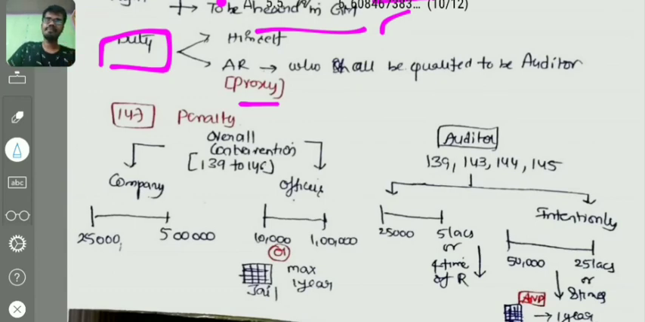What is that penalty? For the company, the minimum is 25,000 and maximum is 5 lakhs. For the officers in default, the minimum is 10,000 and max is 1 lakh, or max 1 year jail, or both, right?